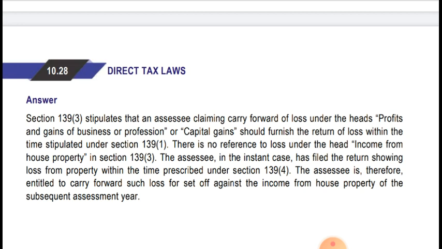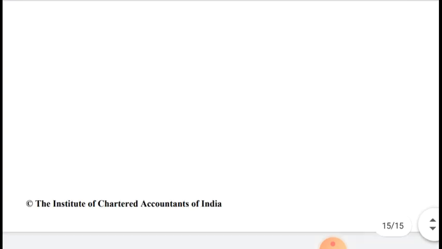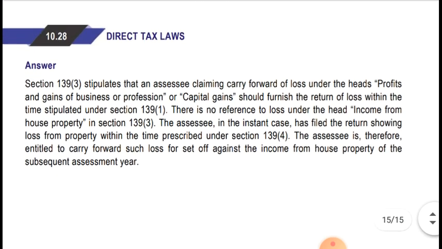So there is no reference given over there for loss in respect of income from house property. Okay, the SSE in the instant case has filed the return showing the loss from house property within the time prescribed under section 139(4). Okay, the SSE is therefore entitled to carry forward such losses for set off against the income from house property of the subsequent assessment year. Okay, hope it's clear. That's it with this chapter.